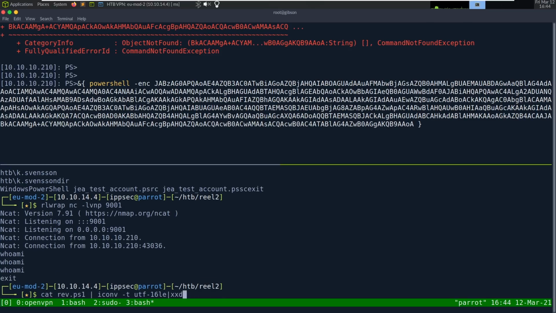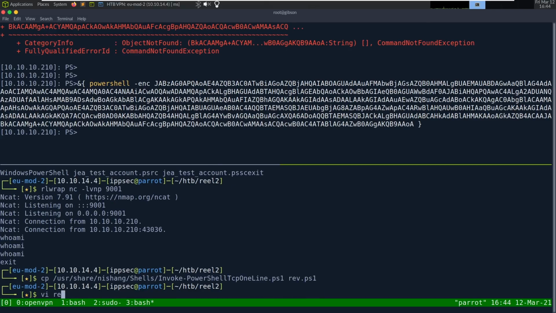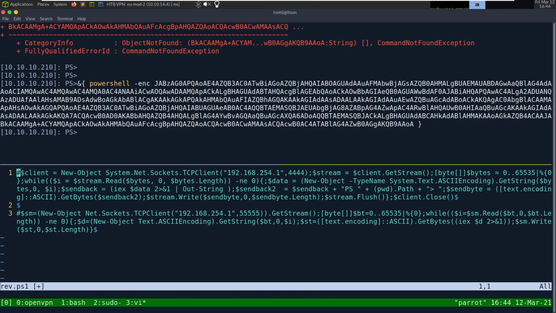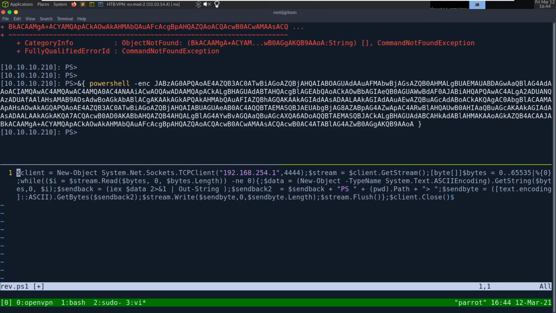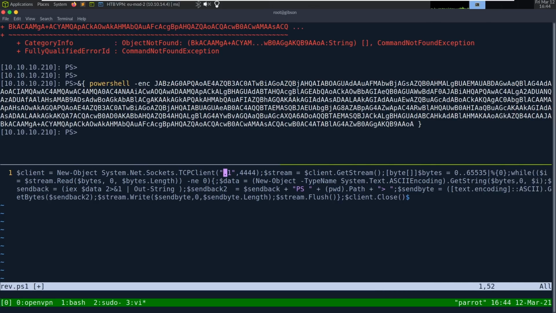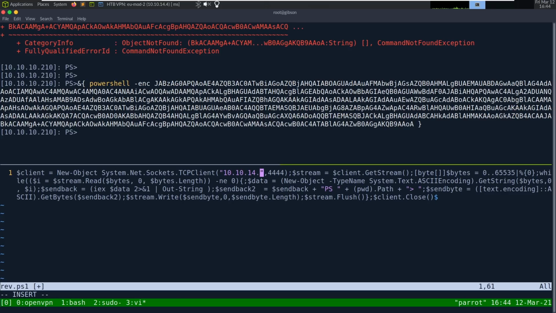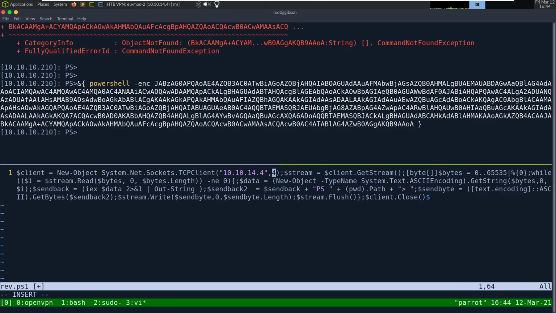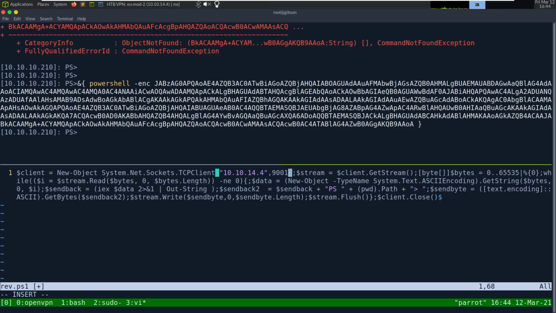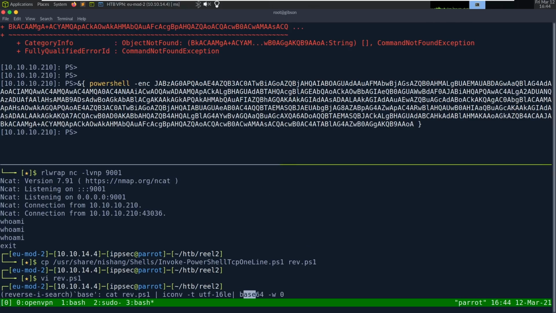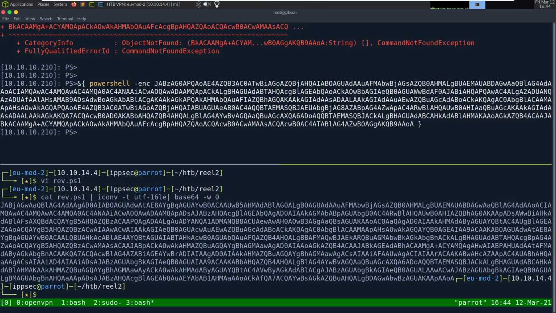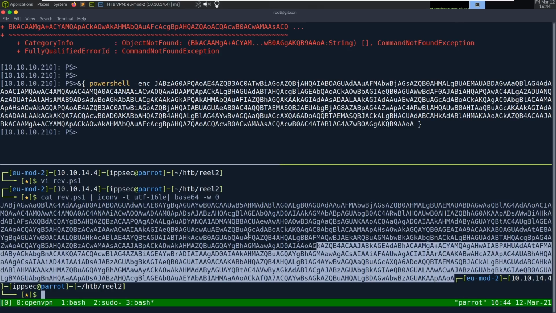So let's go and copy this thing back and do the other one. So let's do this top shell. And instead of this IP, we can do 10.10.14.4, port 9001, base64. Yep. And let's try this.